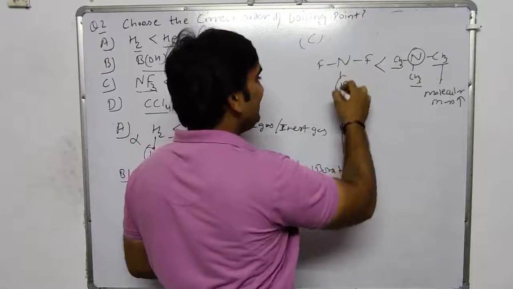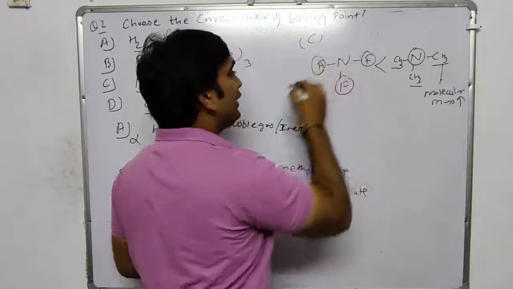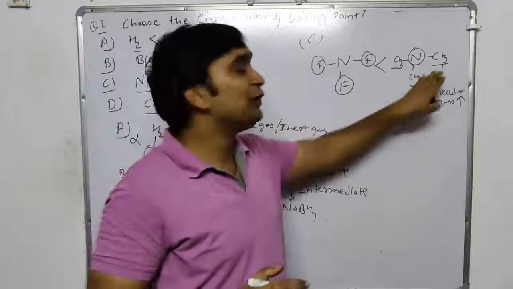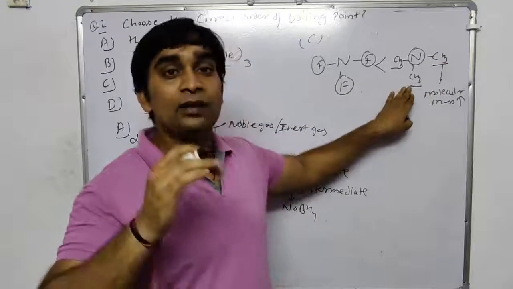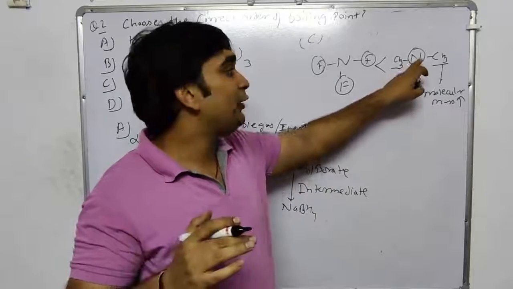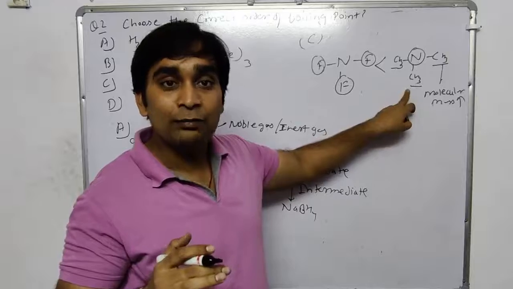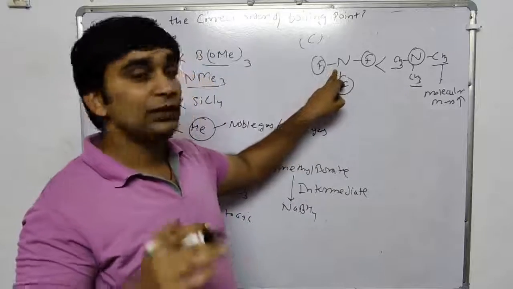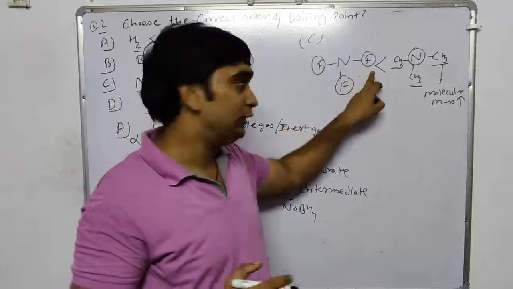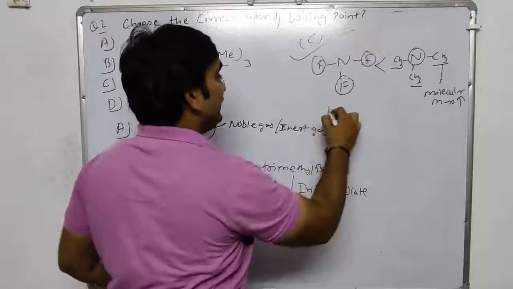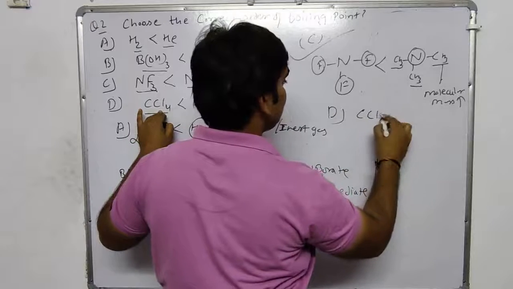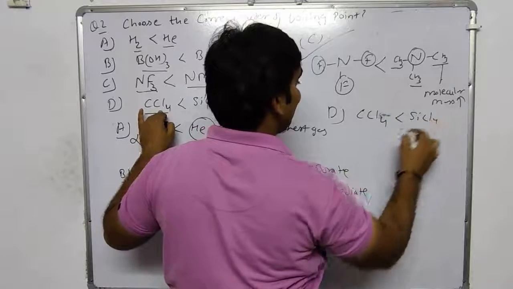In nitrogen trifluoride, nitrogen is surrounded with a highly electronegative element, fluorine, which is small in size. In trimethylamine they are bulky groups, so its boiling point is larger because high energy is required to break the bond between nitrogen and methyl, and low energy is required to break the bond between nitrogen and fluorine. So it is a correct option. And option D is carbon tetrachloride is less than silicon tetrachloride.